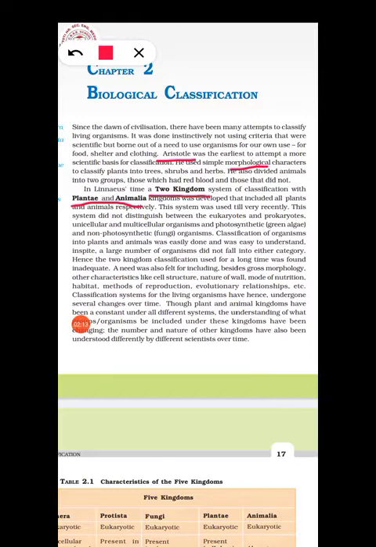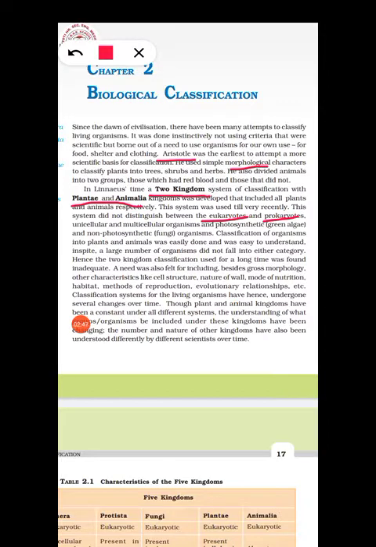But there were some problems in this system of classification. Do you know what eukaryotes are? The organisms whose cells have a well organized nucleus are known as eukaryotes, and those whose cells do not have a well organized nucleus are called prokaryotes. In this system there was no separation between eukaryotes and prokaryotes.